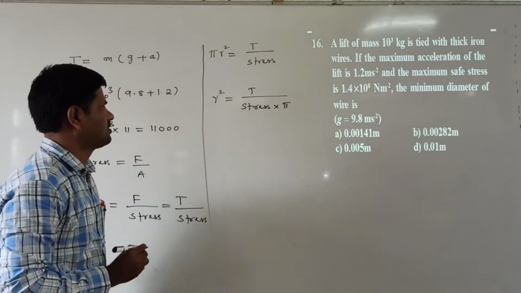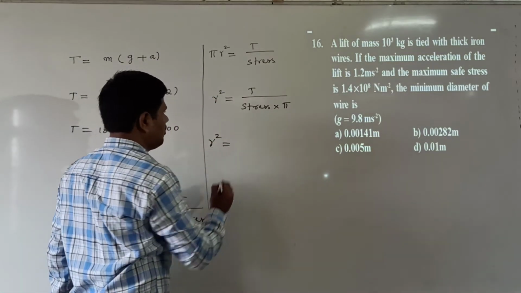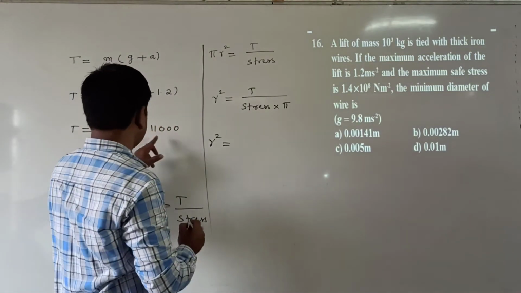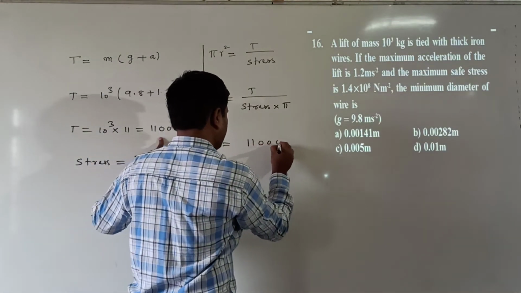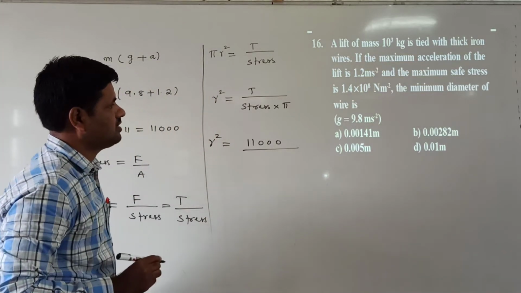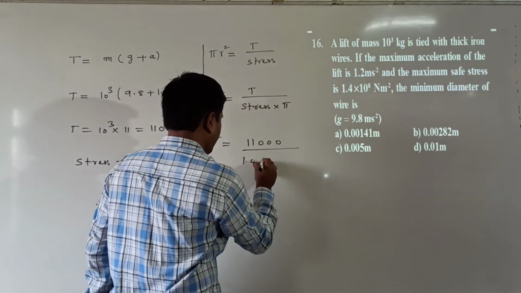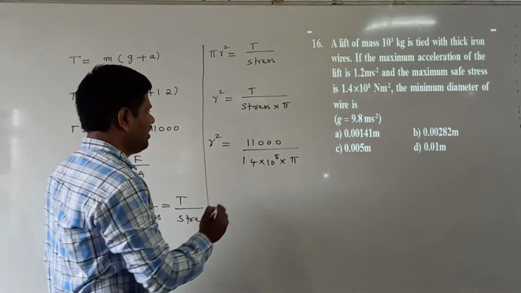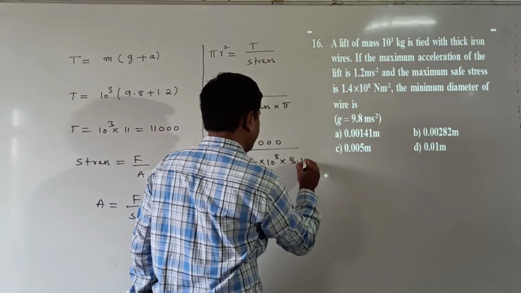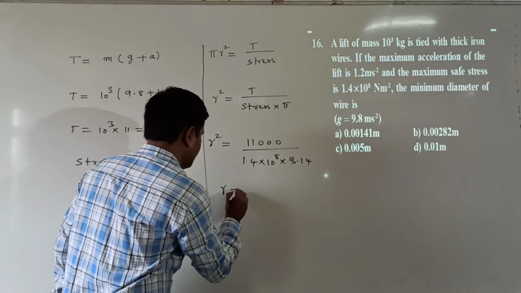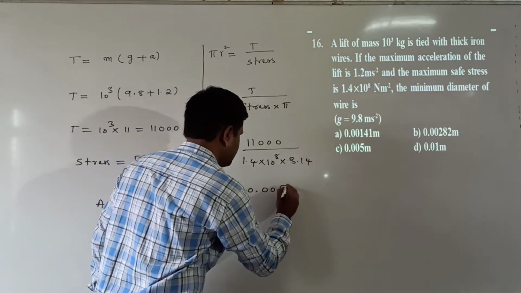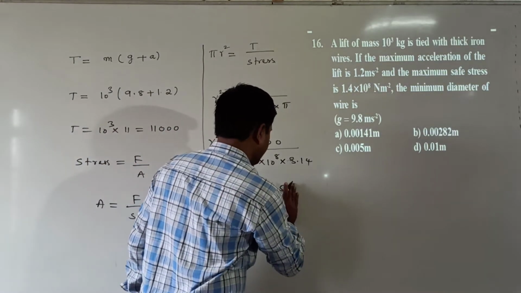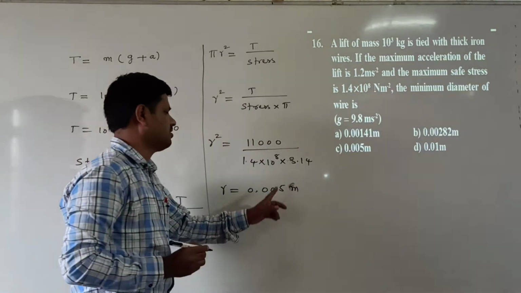Now we substitute the values here. r square is equal to the tension value, 11,000, by the stress value given, that is 1.4 into 10 power of 8, into pi. The pi value we already know is 3.14. When calculating this, the radius value we are getting is 0.005 meters.